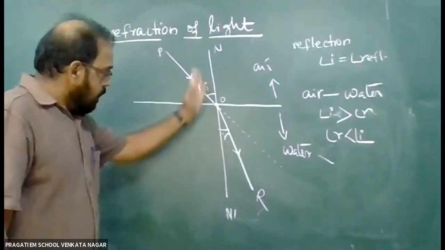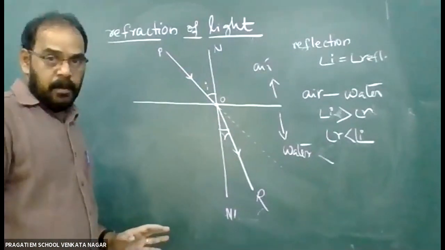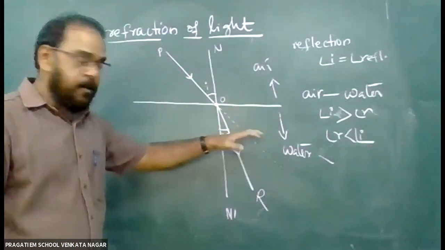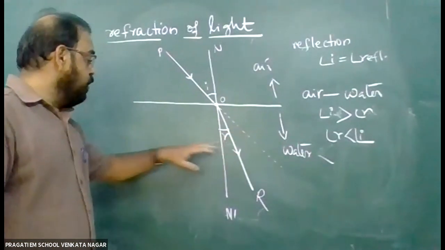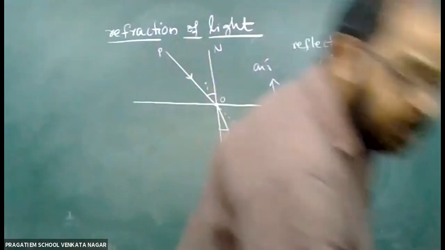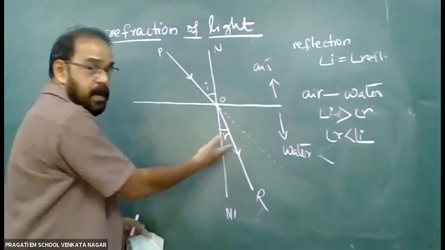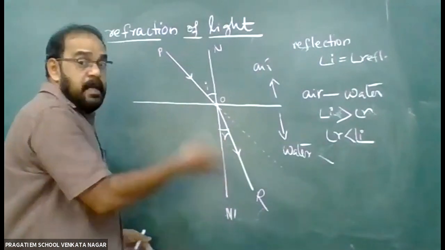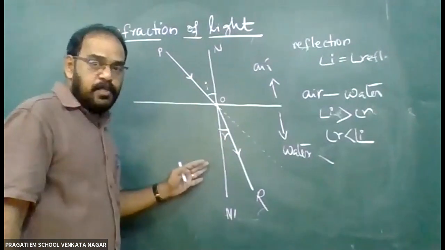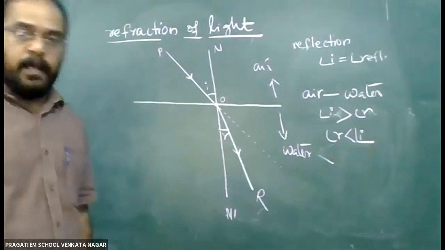That means the rays bend towards the normal, not away. There are two cases: one is bending away from the normal, one is bending towards the normal. Here the light ray bends towards the normal. Velocity decreases. In the second medium, light travels with less velocity than in the first medium, or the velocity of light in water is less than the velocity of light in air.